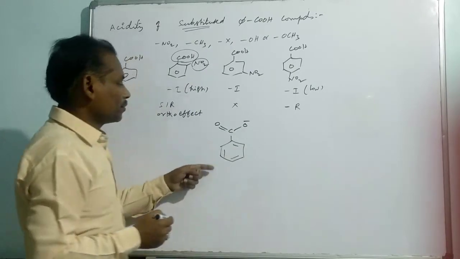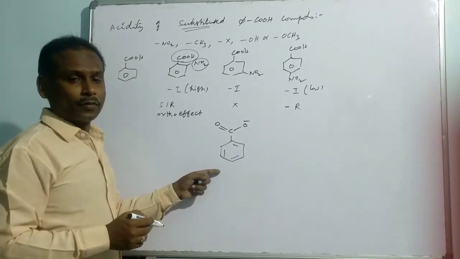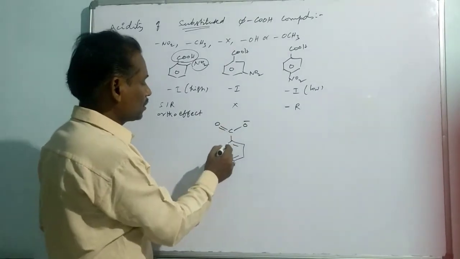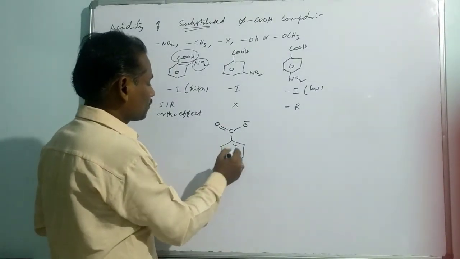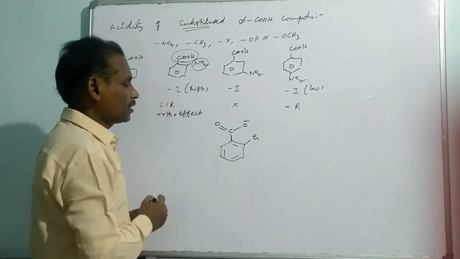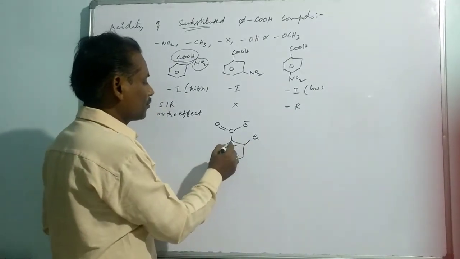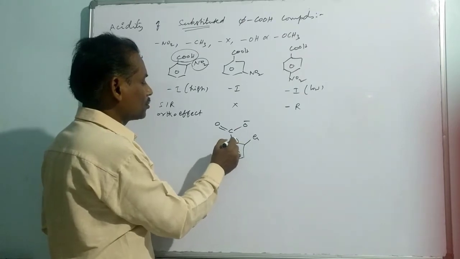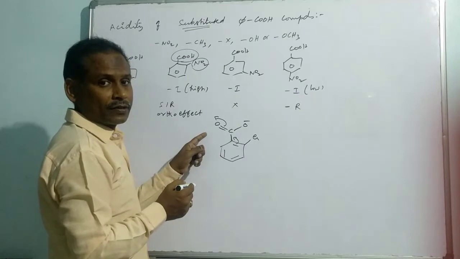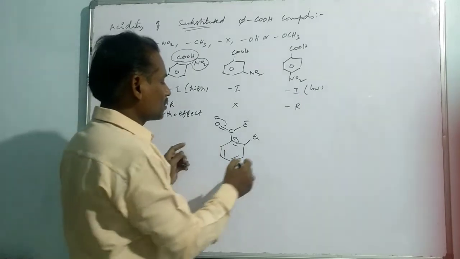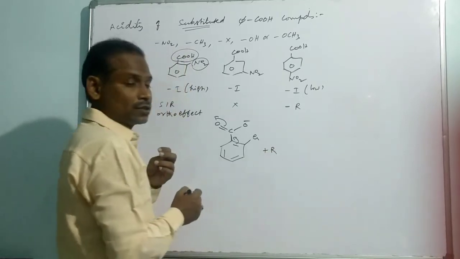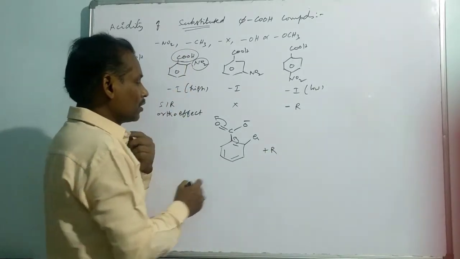This is the conjugate base of benzoic acid, that is benzoate. So in this case, whenever any group is substituted here, in the absence of a group there is a little scope of conjugation. The benzene ring will have conjugation with this carboxylate. That effect is normally referred to as plus R, that is a positive resonance effect.